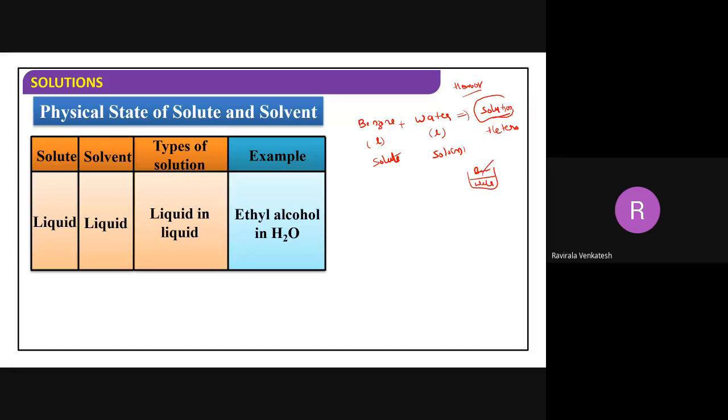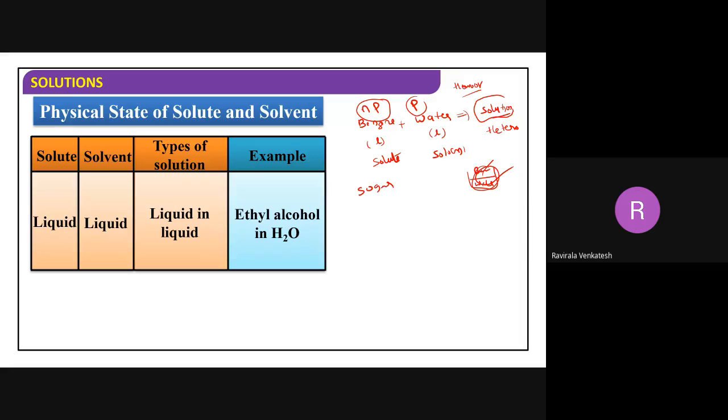So you can easily separate these two here. Understood? Remember, you can't take all the liquids. Why am I saying this? See, benzene is non-polar, whereas water is polar. How can they dissolve? Impossible.